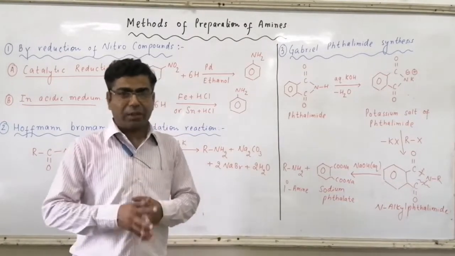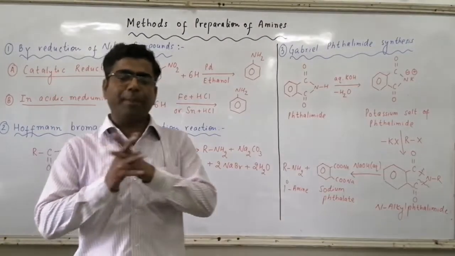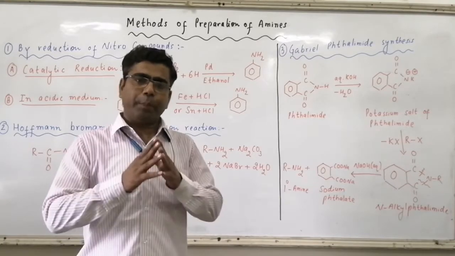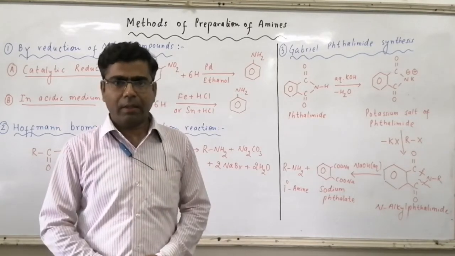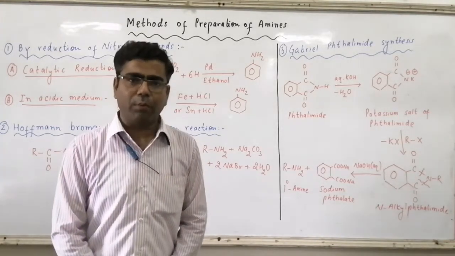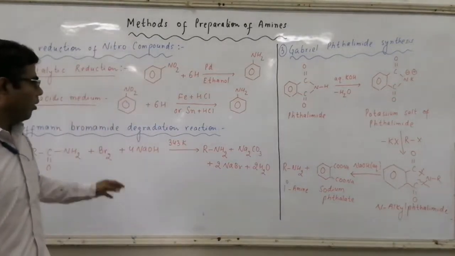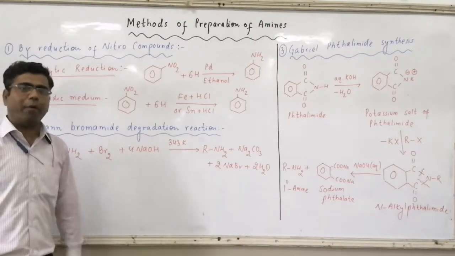So we can utilize this reaction as a step down reaction. You know the meaning of step down reaction? When product molecule contains less carbon atoms than the reactant molecule, then the reaction is called a step down reaction. So Hofmann-Bromamide degradation reaction is a type of step down reaction.